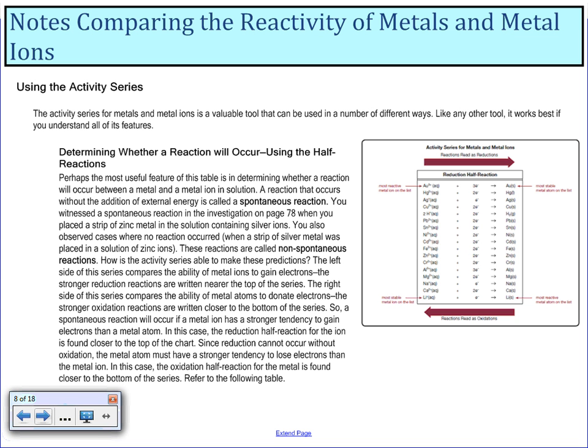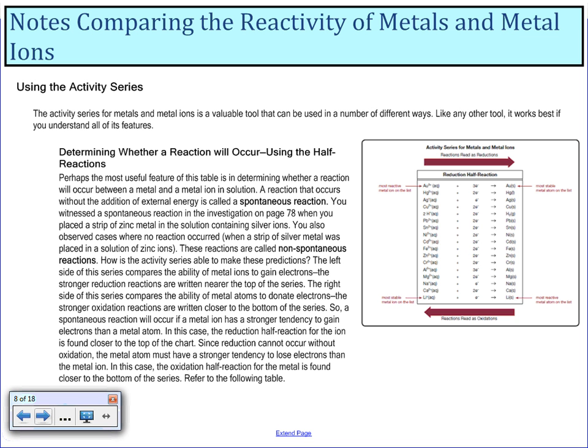So the activity series will determine whether a reaction will occur. Perhaps the most useful feature of this table is determining whether a reaction will occur between a metal and a metal ion in solution. A reaction that occurs without the addition of external energy is called a spontaneous reaction. We have witnessed these in our investigation.